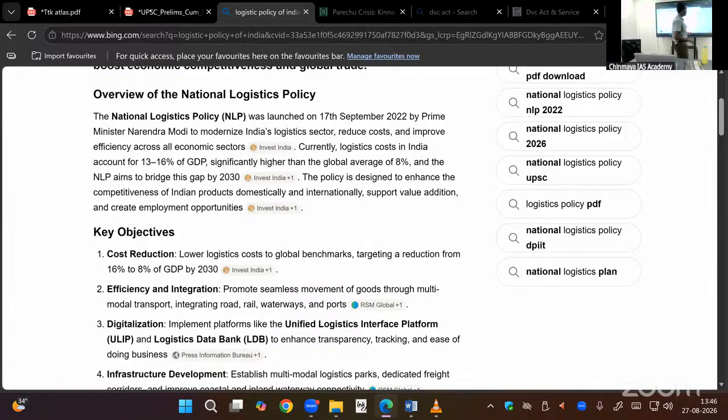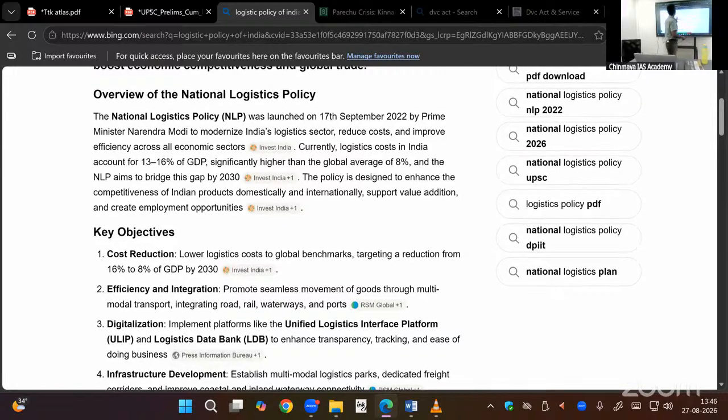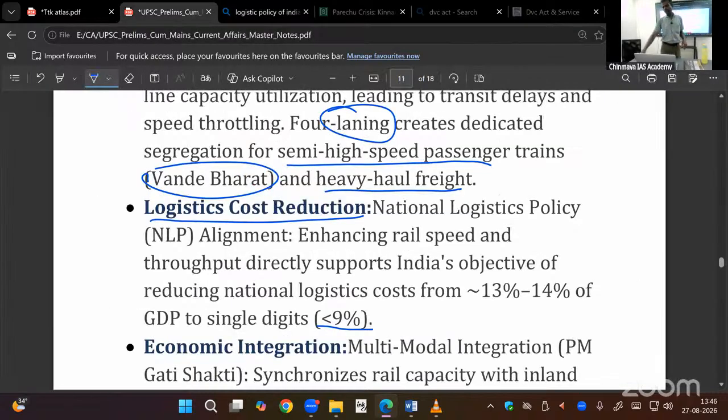Now, one more. Yes, sir. Please tell me what are the transboundary rivers between China and Nepal? Kosi River, Gagra River, Kali River.